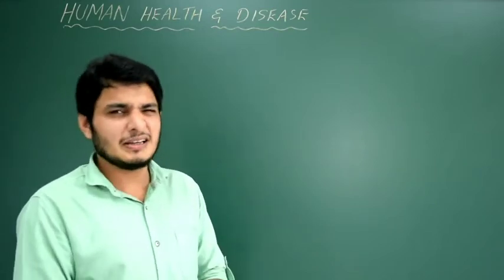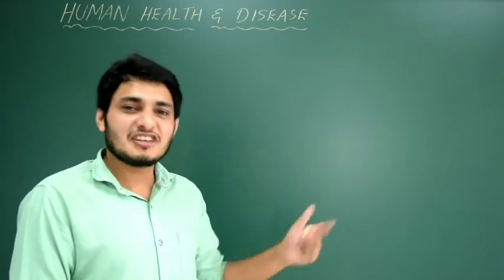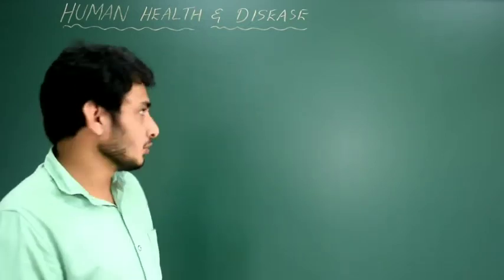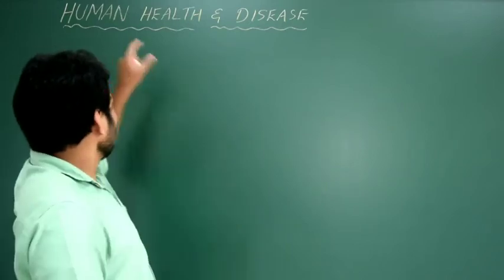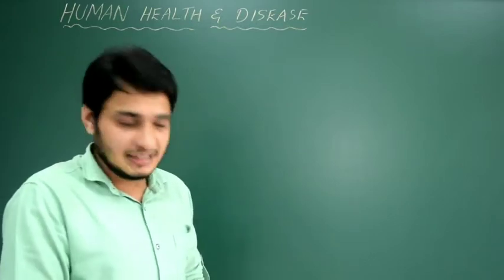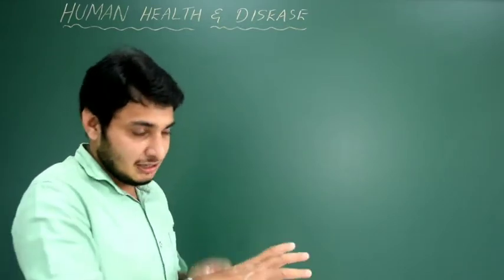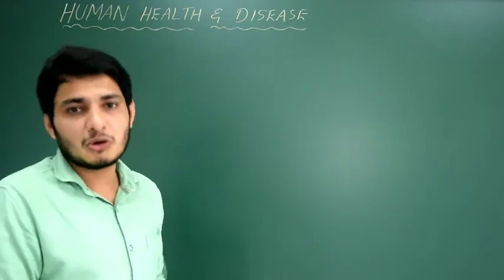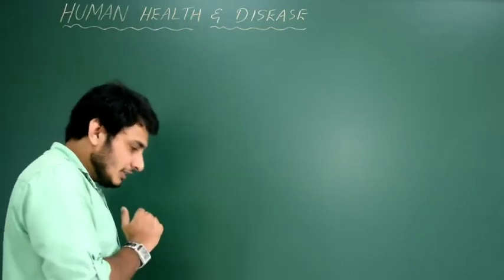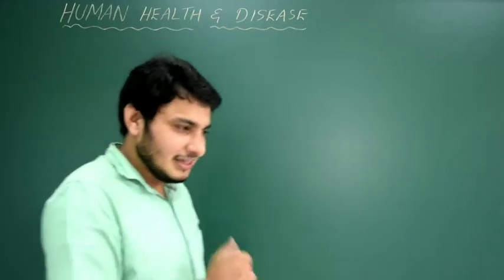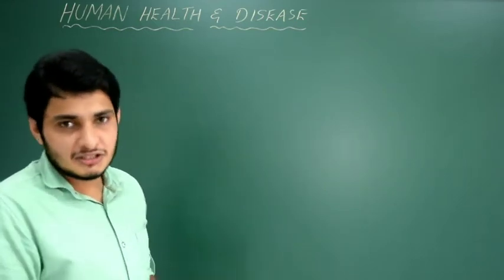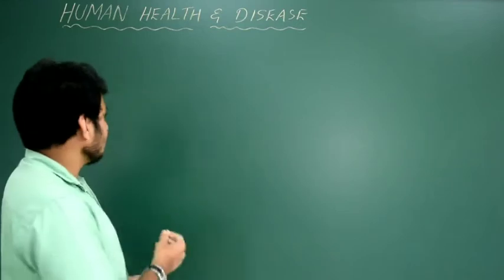So this chapter is not lengthy like principles of inheritance and variation and molecular basis of inheritance. And it is interesting too compared to the other 2 chapters. Human health and disease. Here I will not start with the first concept, that is definition of health and the types of diseases, the different types of diseases caused by different types of microorganisms. I'll straight away start with immunity or the immune system, because that is the basic. If you understand the basic first, then it will be easy for you to understand the different types of diseases. So we'll start with immunity.